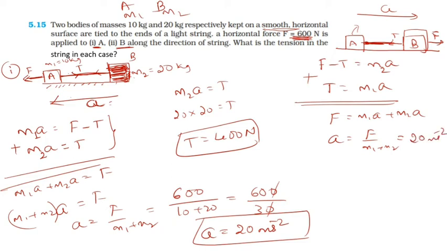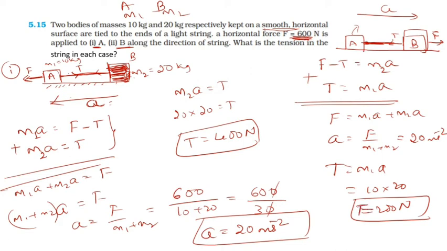This is the acceleration. Put it in your equation 1. So T is equal to M1 into A. The M1 value is 10, A is 20, and so this is 200 Newton. So here the tension is 200 Newton if you apply the force on B. If you apply the force on A, you will get the tension 400 Newton. Okay, so this is the answer for this question.